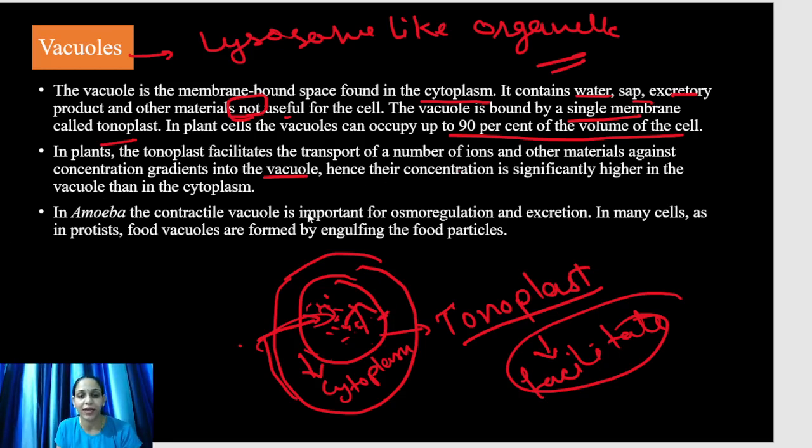In amoeba, the contractile vacuole is important for osmoregulation and excretion. In many cells, as in protists, food vacuoles are formed by engulfing the food particles. So ये as a food vacuole, osmoregulation और excretion की तरह भी काम करता है vacuole.